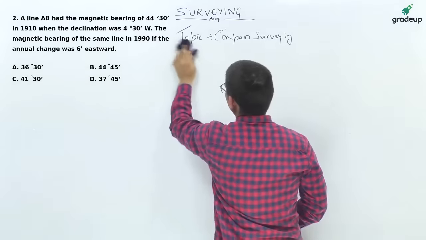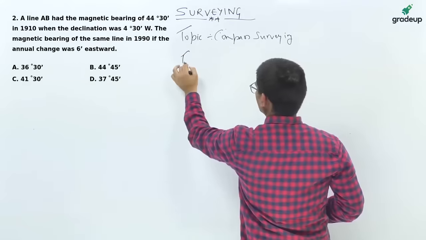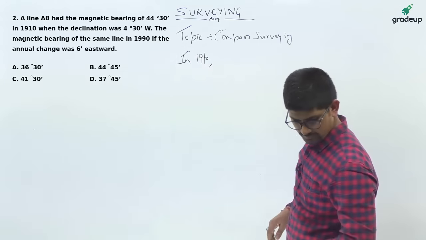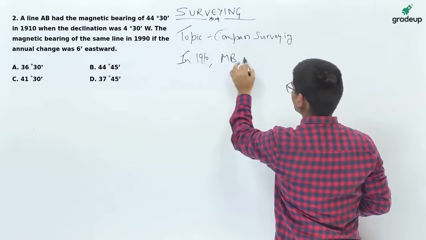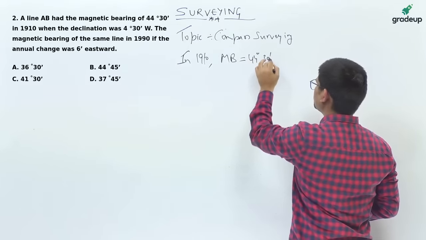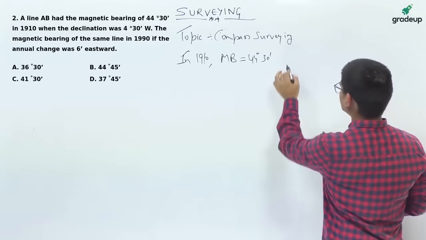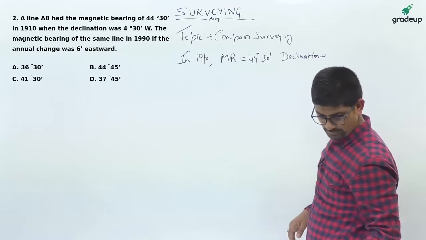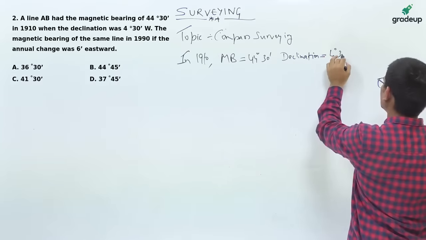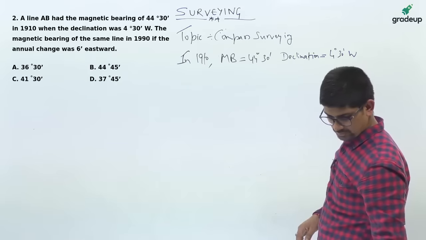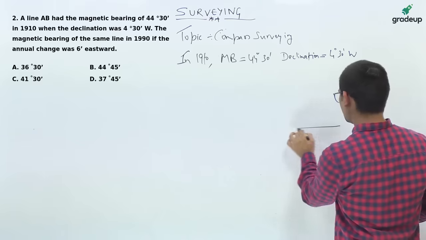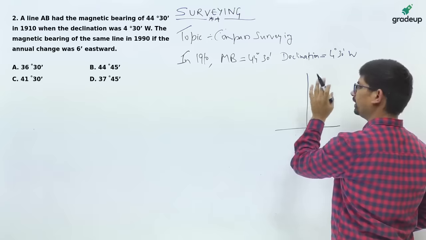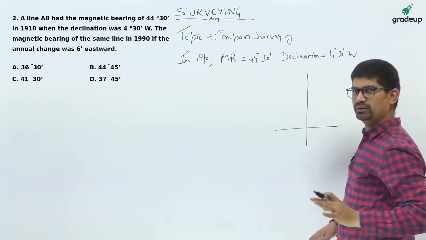Now in 1910, what data is available? Magnetic bearing is 44 degree 30 minutes. Also, you are given the declination as 4 degree 30 minute west. So, if we draw the bearings, true meridian and true north, magnetic north is very important in solving this question.